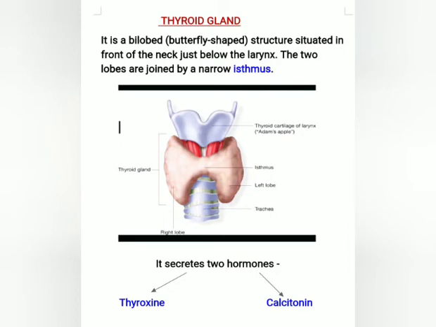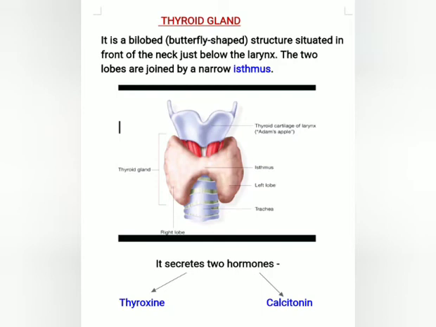So the next gland is the thyroid gland. It is located between trachea and larynx. It is a bilobed structure situated in front of the neck, just below the larynx. The two lobes are connected by non-glandular connective tissue called isthmus. On the back side of the thyroid gland, four small pea-shaped glands are present. That is the parathyroid gland, which is also an endocrine gland.